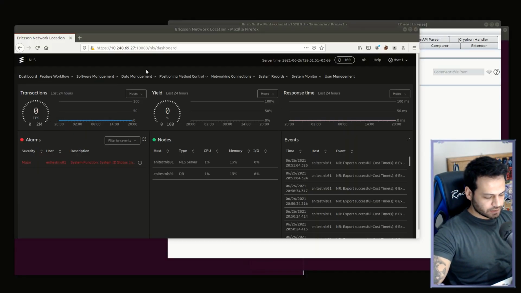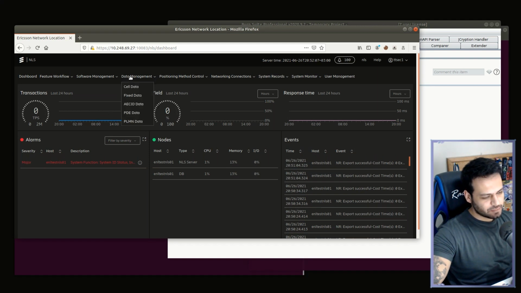Ericsson Network Location is a new mobile location platform built to answer the needs of vital location use cases. I had the opportunity to research such a platform. I wouldn't have had such a chance otherwise if I weren't working at an ISP company. Ericsson Network Location has a nice web interface.